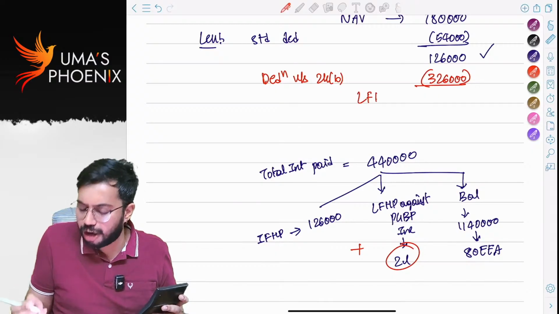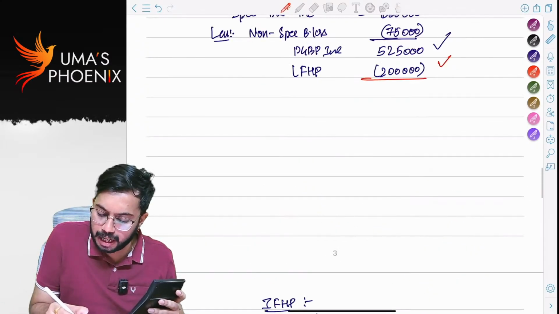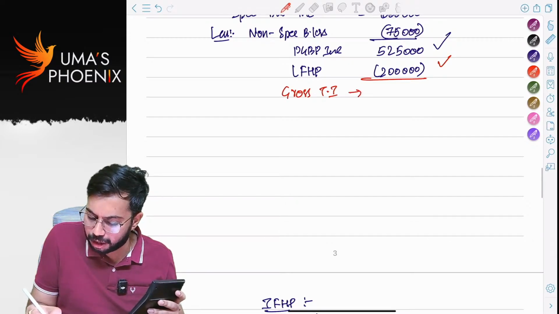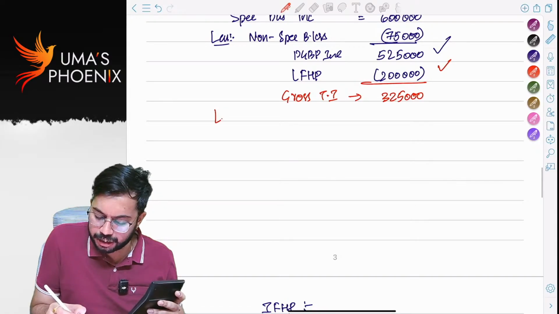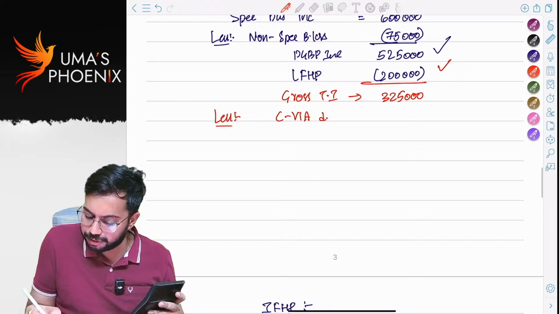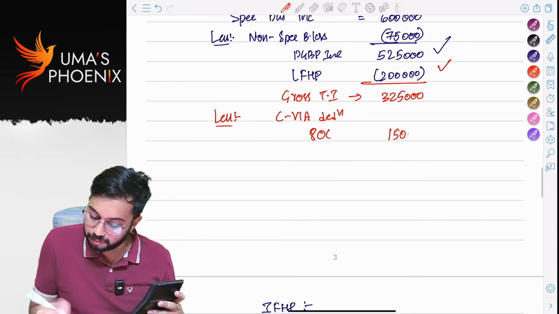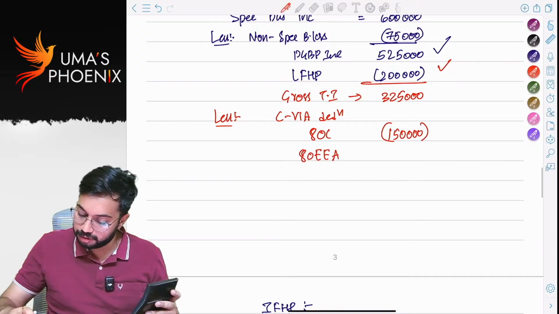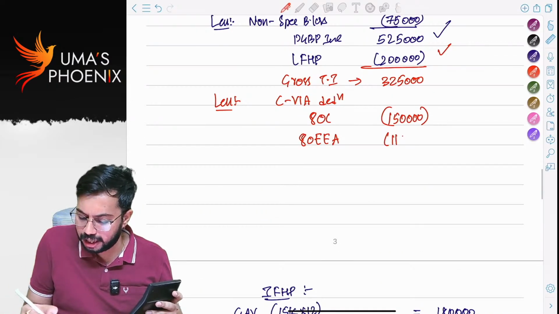So I will set off my loss from house property. After set off loss from house property, my gross total income is 3,25,000. From this, I am going to claim chapter 6A deductions. 80C 1,50,000, 80EA 1,14,000. How much is my total income?